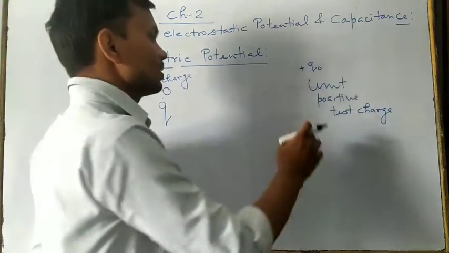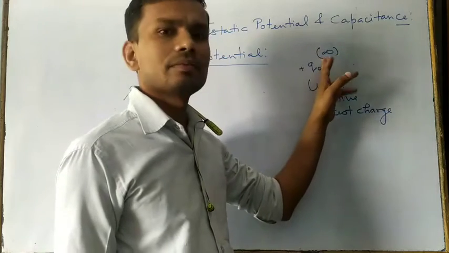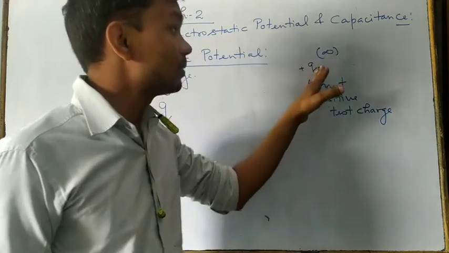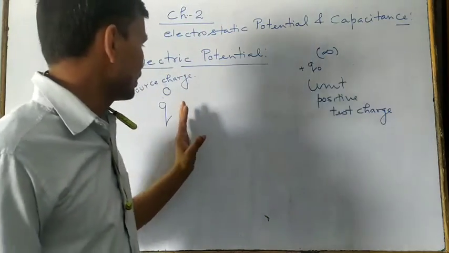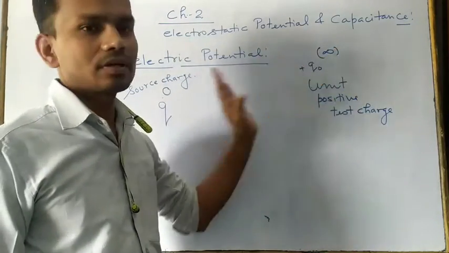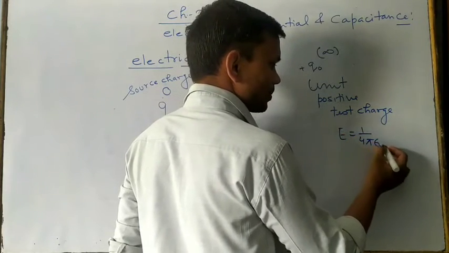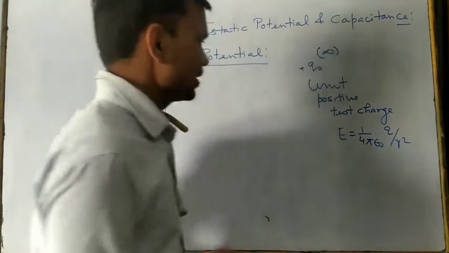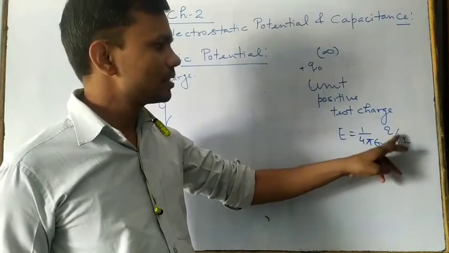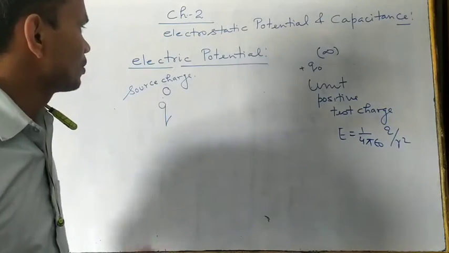At this time, this unit positive test charge is at infinity. Why are we taking this unit positive test charge at infinity? Because at infinity we consider that the electric field generated by this source charge is 0, because we know that E is equal to 1 upon 4 pi epsilon naught, Q upon R square. If the distance of any point from this source charge is infinite, then 1 upon infinity square, so the electric field is 0, right?